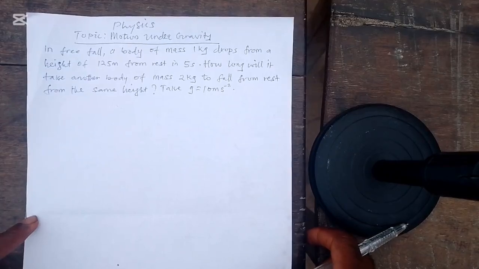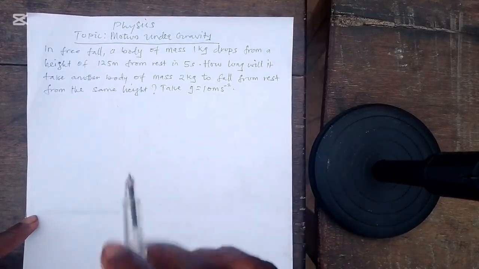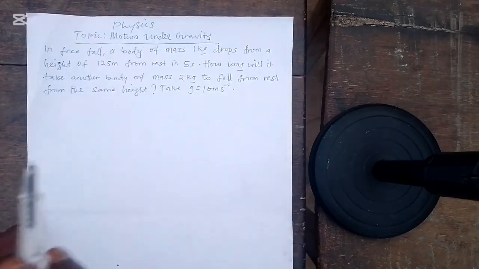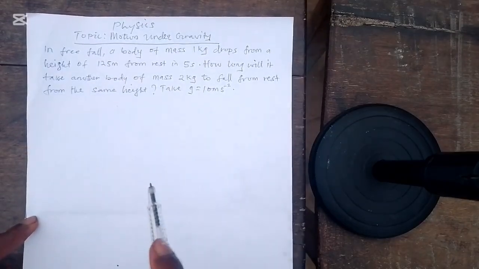So what it simply means is that if you pick up a feather of a fowl or a bird, and a heavy stone, and you hold both of them at a height and allow them to fall at the same time, both of them will reach the ground at the same time, if there is no air resistance, right?